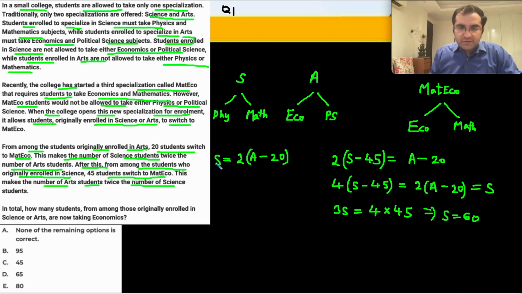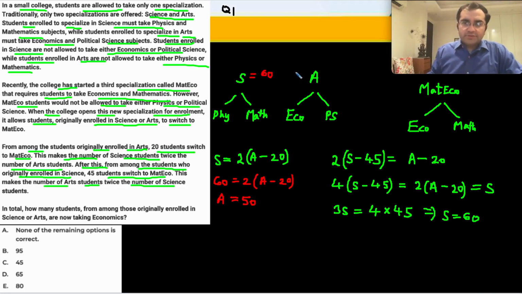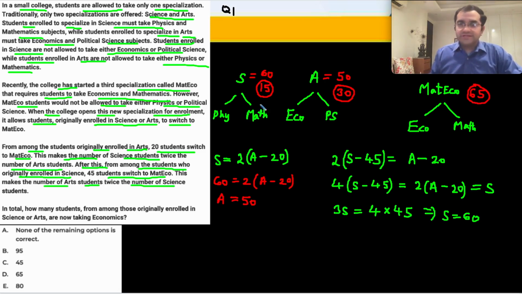Put it over here. S is 60. Simplify. 60 is twice of A minus 20. 60, 30, 50. A is equal to 50 originally. So you had 60 people here. S is 60, A is 50. From arts, 20 people have gone, 30 are left. From science, 45 people have gone, 15 people are left. 45 and 20, 65 people are now in mat eco. Mat eco, 65 students are there.